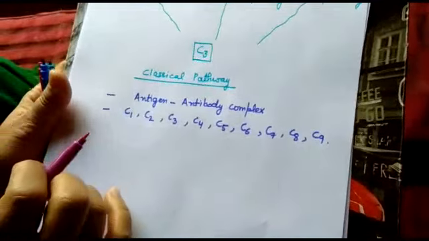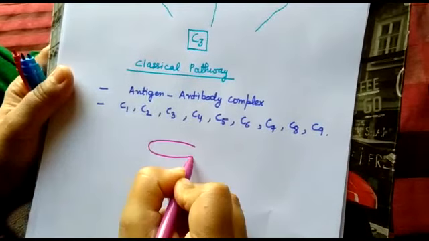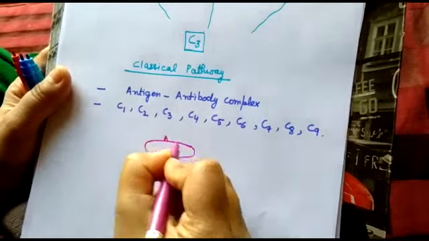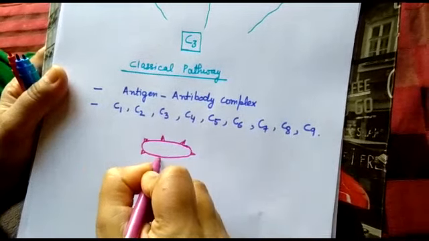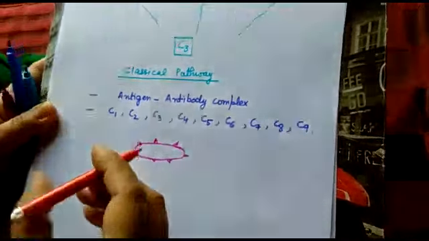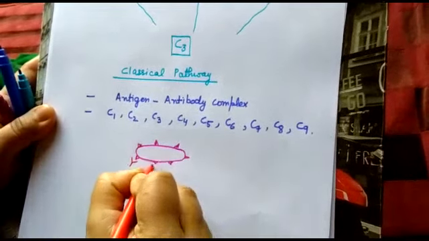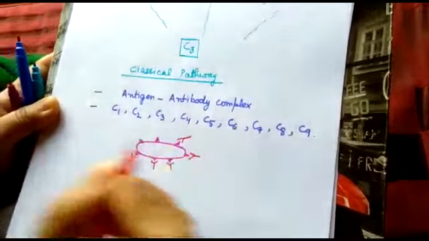Now, when a pathogen enters the body, its antigens which are present on its surface are recognized by antibodies, right?